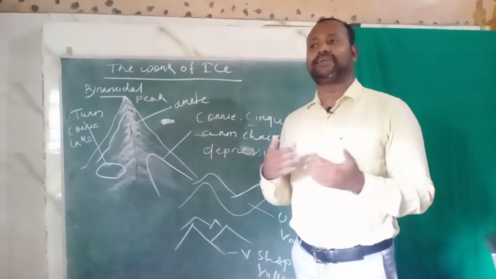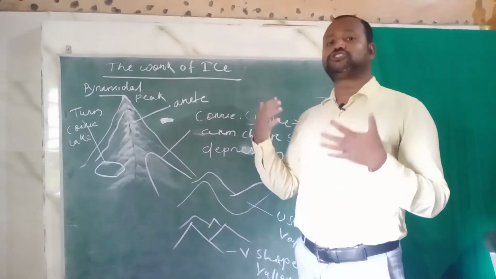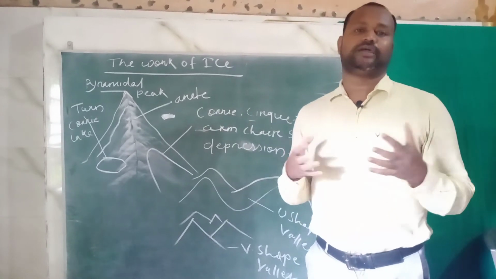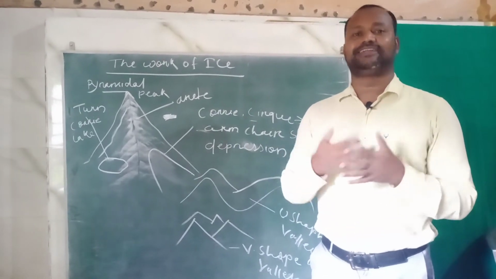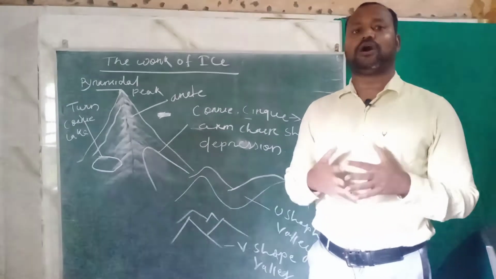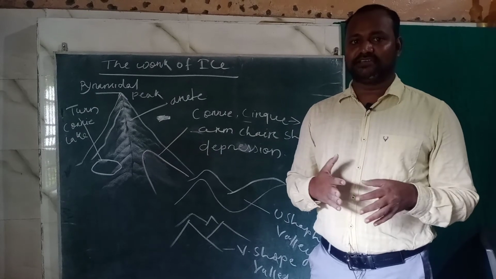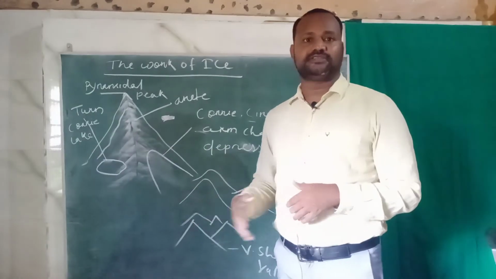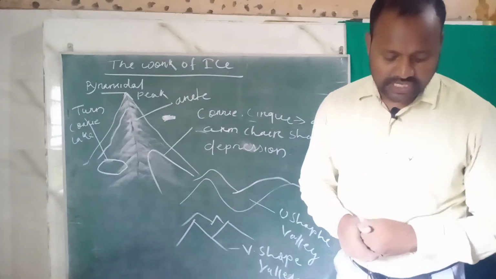Again, when the snow scoops up the loose material of the mountain and carries it away, making a hollow of semicircular shape with steep sides, it is known as a cirque.